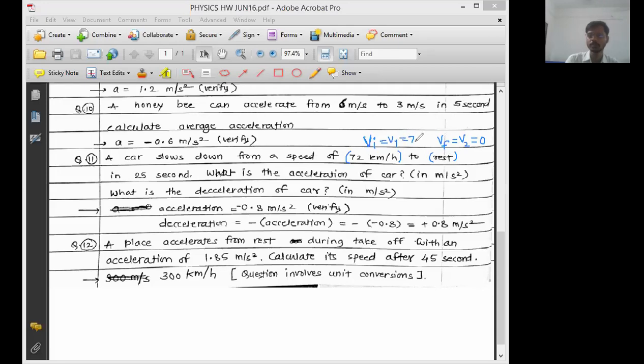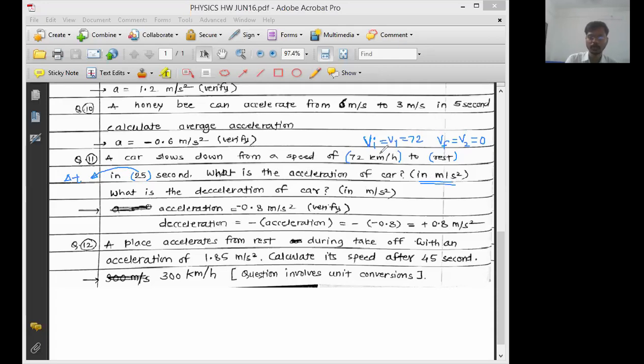Initial speed is equal to 72 kilometer per hour, in 25 seconds. So this is the time required for the motion, or the time required for the change in speed. Initial speed is 72, final speed is 0, and for this much speed change to occur, what is the time required? You can call it delta t or t. It is equal to 25 seconds. What is the acceleration of the car in meter per second square?